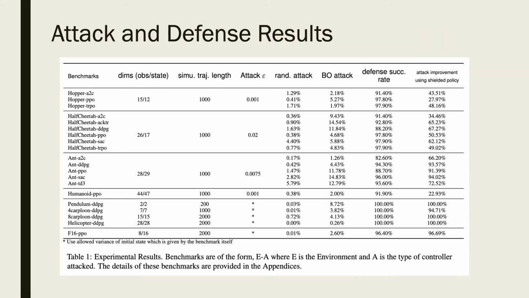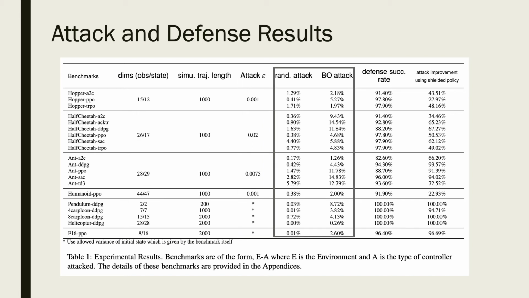In this table, we summarized our experiment results of the attack and defense. The first column is the benchmark name. The robot name is before the dash, and the reinforcement learning algorithm is after the dash. The second and third columns are the dimension and the trajectory simulation length of those benchmarks. The fourth column is the L1 norm used to bound the attack.